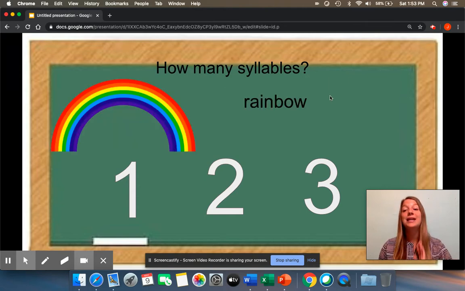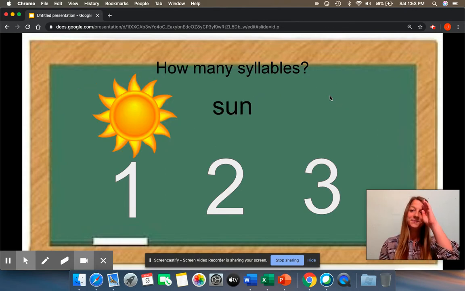Now I want you to practice at home the example of rainbow. Rainbow. Do this along with me. Rainbow. If you clapped 2 times, pat yourself on the back, because so did I, and that means that rainbow has 2 syllables in it.